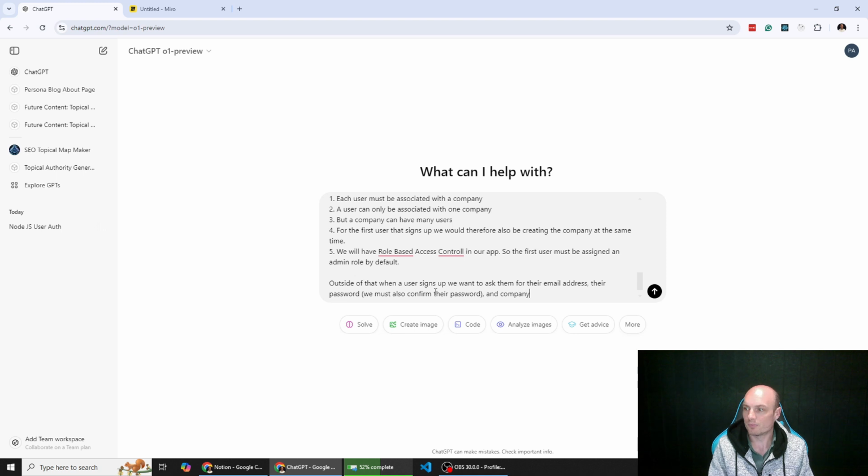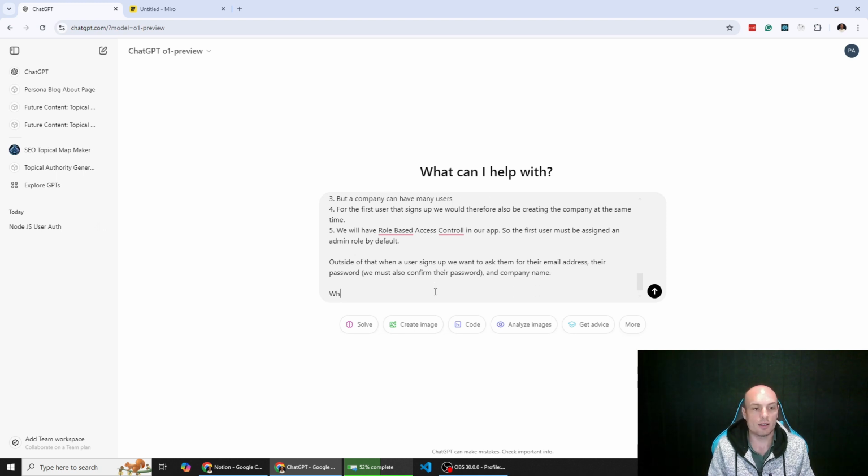and company name. Now, this is something that people wouldn't know unless they at least have a little bit of background in software development. When saving the password, we must ensure it is hashed. For this app, we will use bcrypt, which is another Node.js package to achieve this.